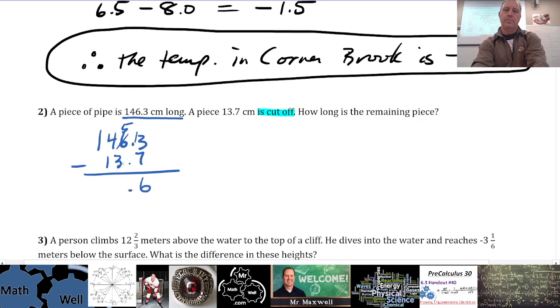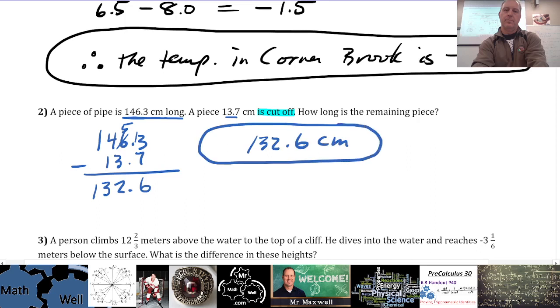Now I've got 5 minus 3 is 2. 4 minus 1 is 3. 1 minus 0 is 1. So how does that look? Does that look good to you? 132.6, does that make sense? 146 minus almost 14 is about 132. Yeah, I like that. So how long is the remaining piece? It is 132.6 centimeters long. Okay? And again, you can just write the number with proper units, with the proper sign and everything like that. Make sure you do that.